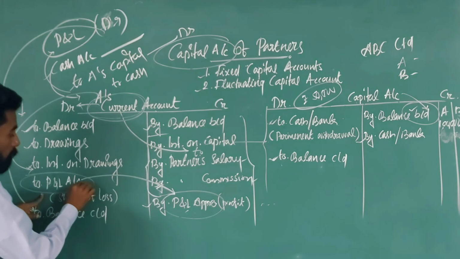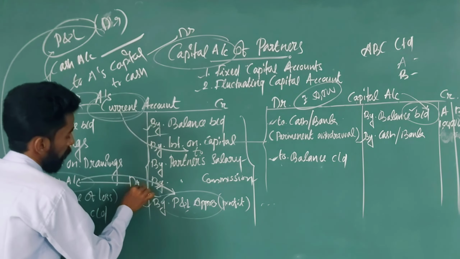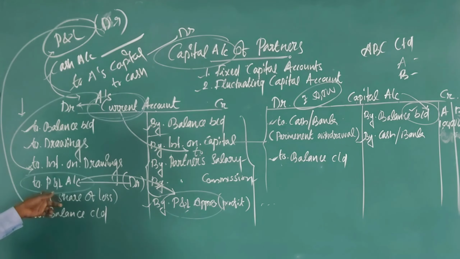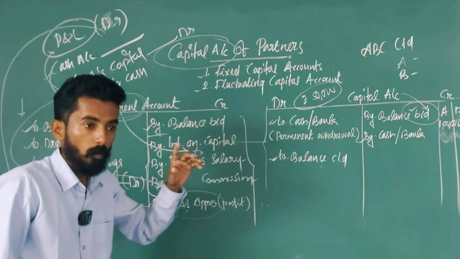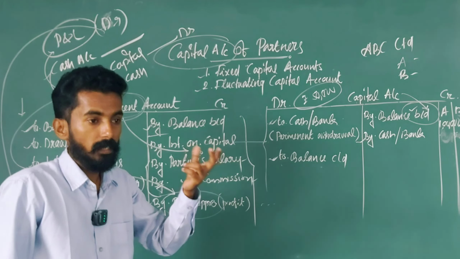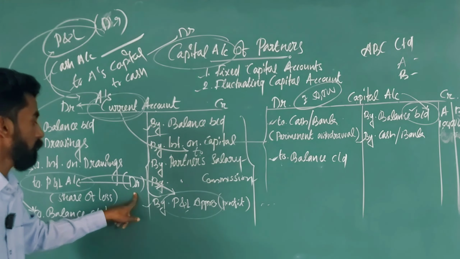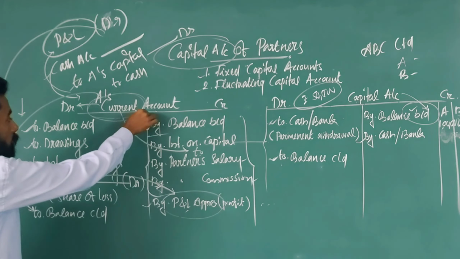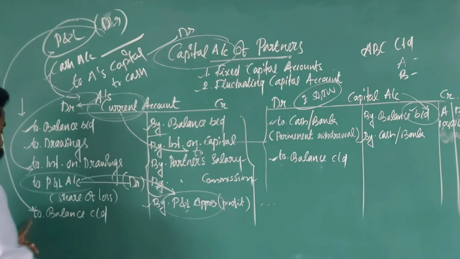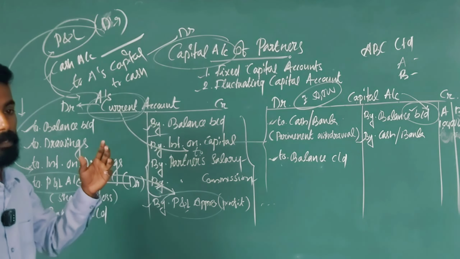Because this P&L shows a debit balance, as it is an example of a loss. Loss shows a debit balance. Profit shows a credit balance. Since the loss shows a debit balance, we need to credit it. So the entry is partners current account debtor to profit and loss account.